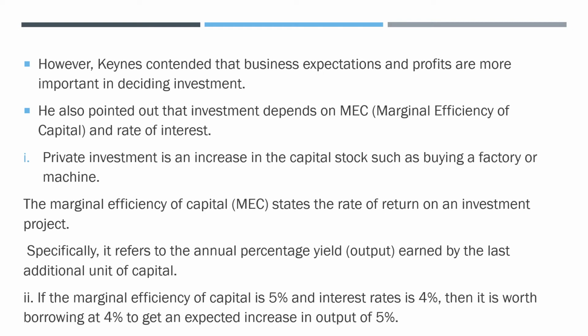The marginal efficiency of capital is the rate of return on an investment project, specifically the annual percentage yield earned by the last additional unit of capital used. If the marginal efficiency of capital is 5% and the interest rate is 4%, then it is worth borrowing at 4% to get an expected increase in output of 5%, because your marginal efficiency is more than the rate of interest in the economy.